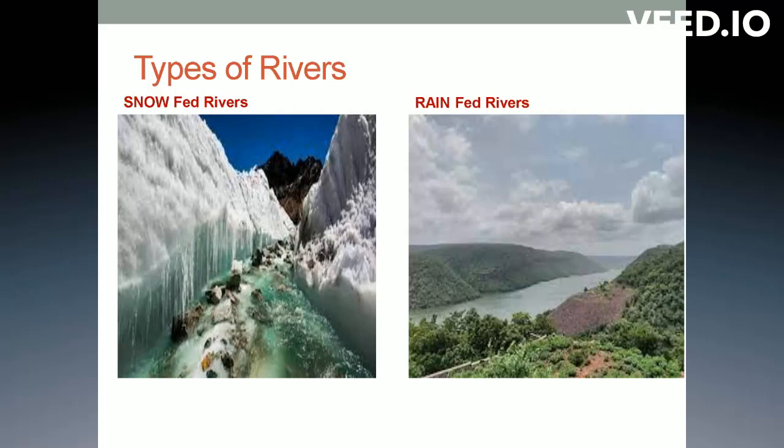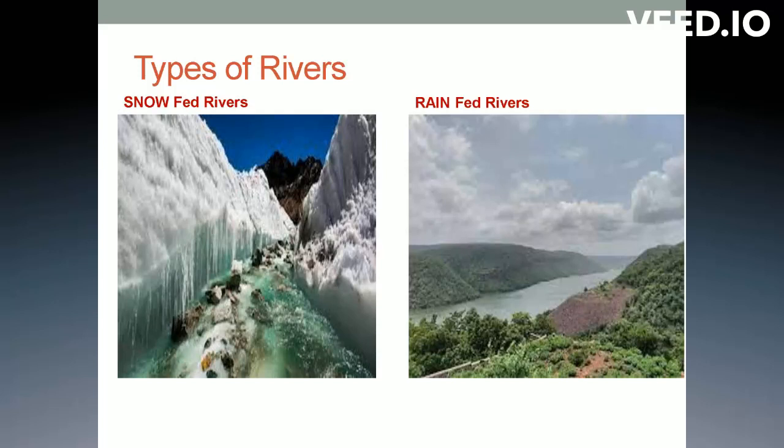When the rainfall is there, only then can we see these rivers. If there is no rainfall, the water will dry up and you cannot see these rivers. So in our India, we have these two types of rivers, children.